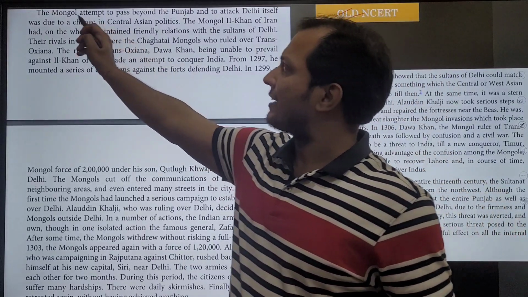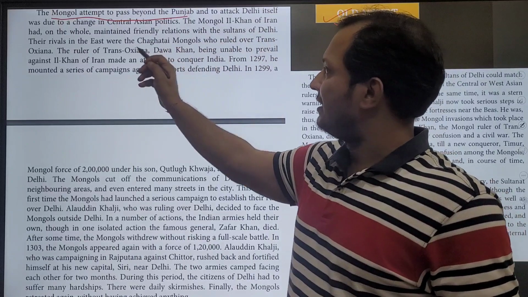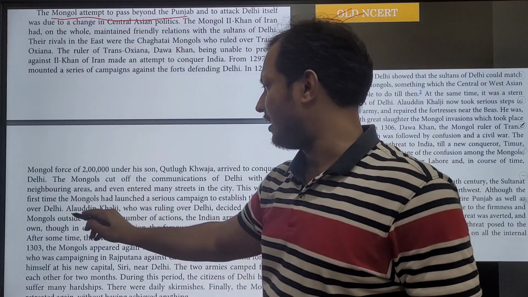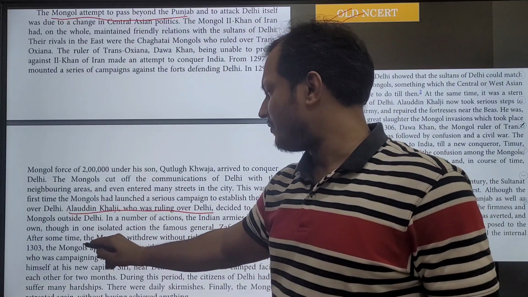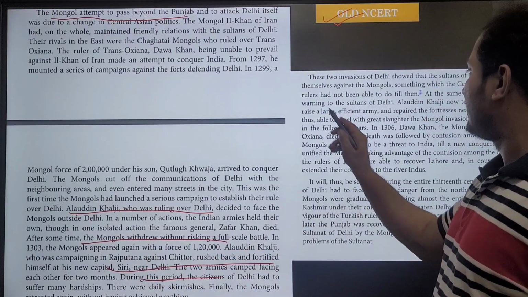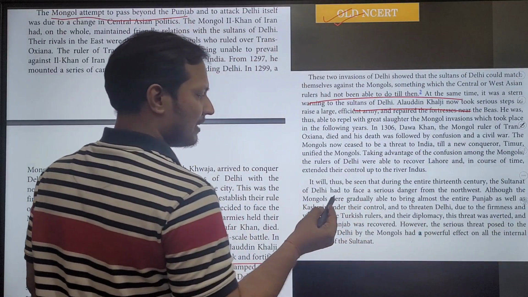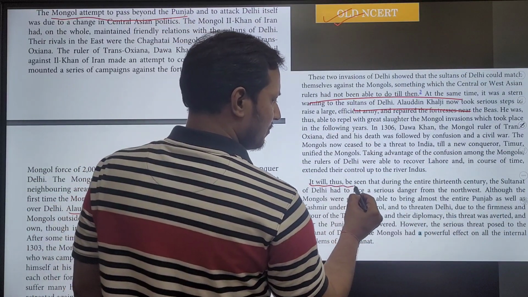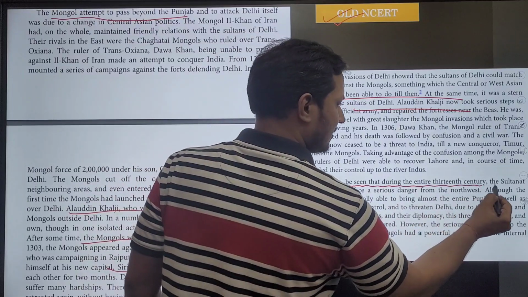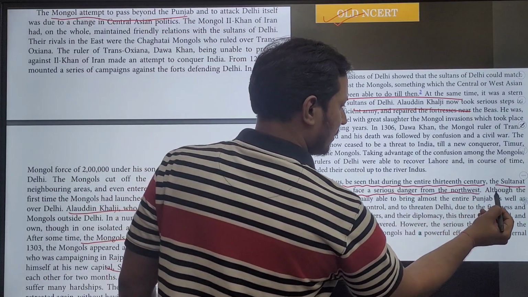You see, exactly in the old NCERT they have mentioned the Mongol attempt to invade Delhi, Alauddin Khilji, everything, exact details, and they have written down exactly what happened when the Mongols invaded. They have said that it will thus be seen that during the entire 13th century the Sultanate of Delhi had to face serious dangers from the northwest.